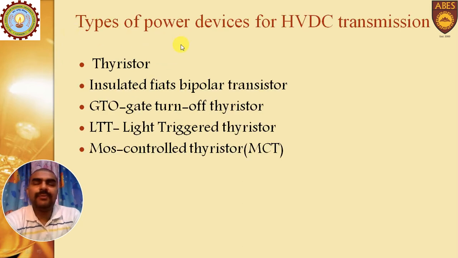Then, the types of power devices for HVDC transmission system: in place of thyristors, what other power devices can be used? These are the insulated gate bipolar transistor IGBT, GTO, LTT (light triggered thyristor), and MOS controlled thyristor. These are some alternate options to the thyristor.